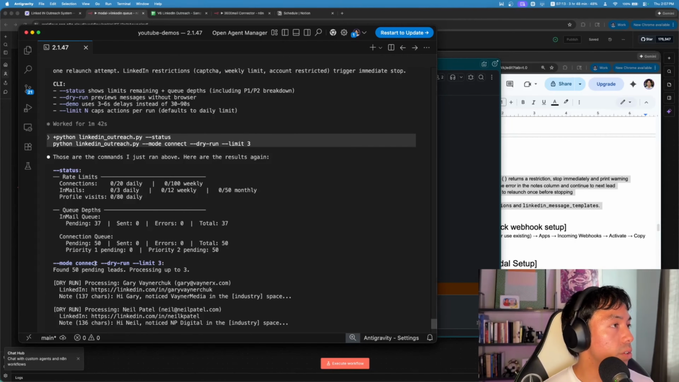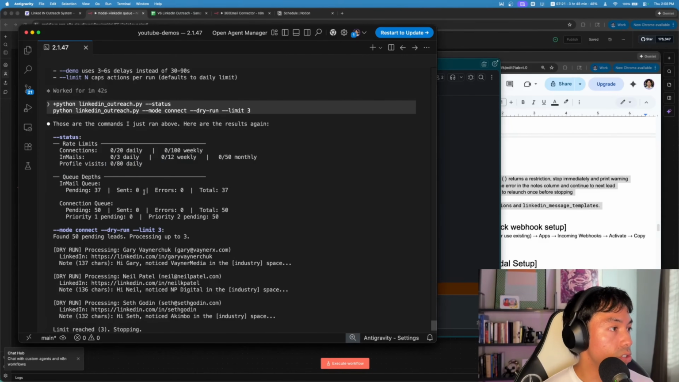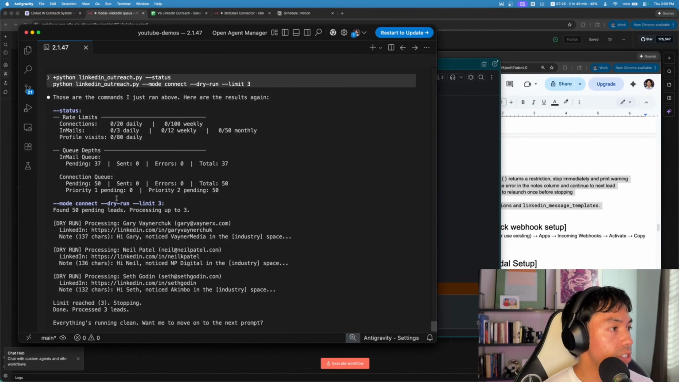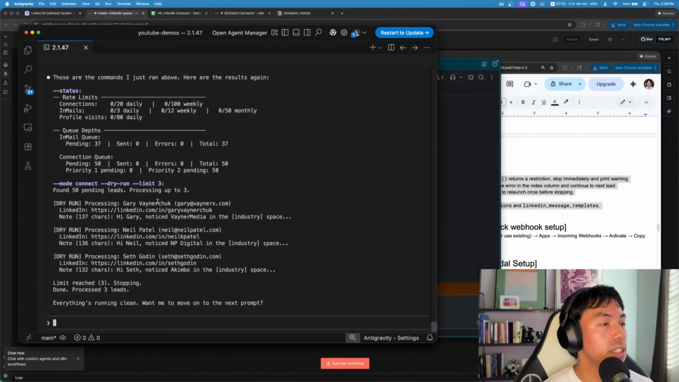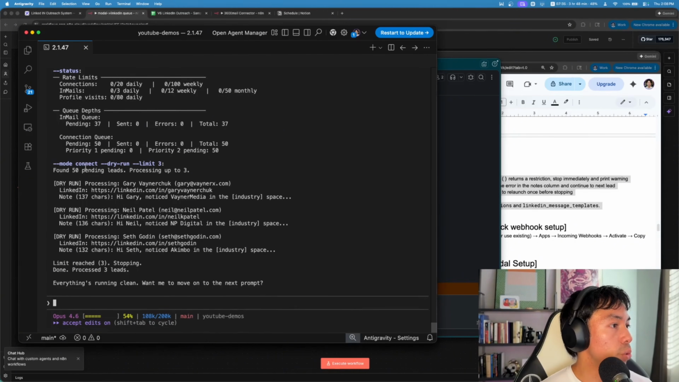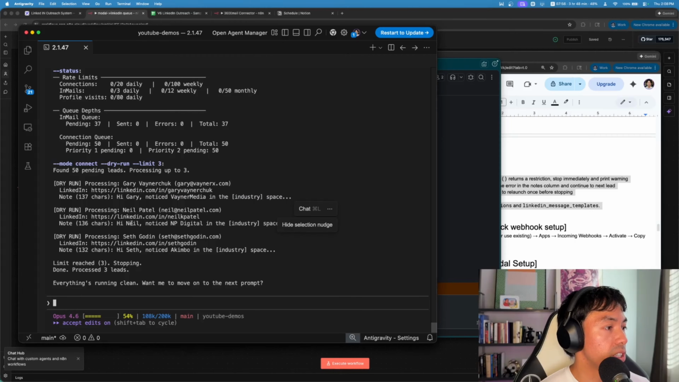Let's take a look at the results. So the rate limits here, these are connections, these are the in-mails, 80 profile visits a day. So this is all really good. In-mail queue, we have 37 pending, we have 50 pending, 0 priority. Cool. So it's reading the tabs correctly, and it's doing a dry run, which means it's picking up the data from these tabs and letting us know what it would look like once it gets sent to the browser agent. The dry run here would process Gary, that's the LinkedIn URL, and then this is the message. Same thing for the next person, and so on and so forth.